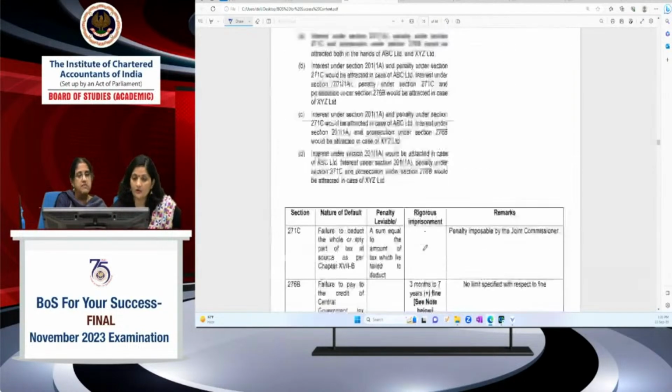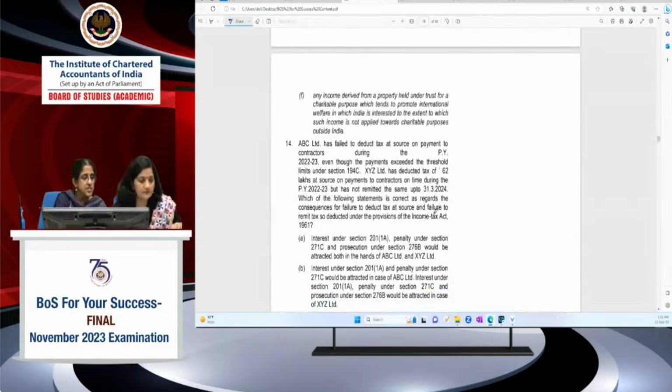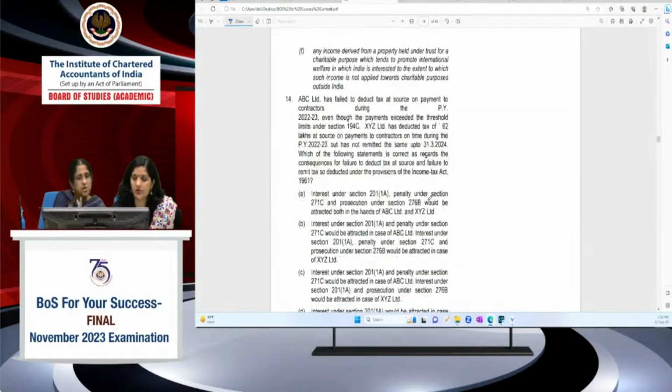Now what the question is saying. I don't know which question you are talking about. Are you talking about 115BBI? If it is 115BBI, it was inserted by the Finance Act 2022 with effect from assessment year 23-24. So the sections we are dealing with right now already exist, but that ruling has, of course, been reversed by the Supreme Court. You have to read the supplementary, Harsh Goel. In the supplementary these things are given. The charitable trust content has been given again in the study material because it was completely revamped last year. I would advise everyone to read the supplementary study paper for charitable trust. A lot of amendments have taken place there, so the entire content of that is given.